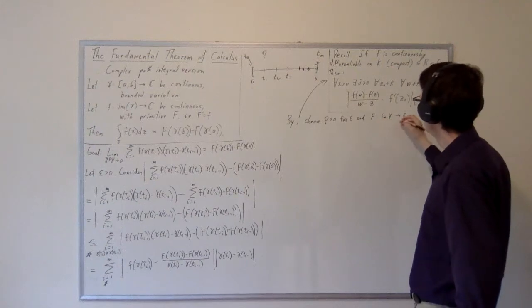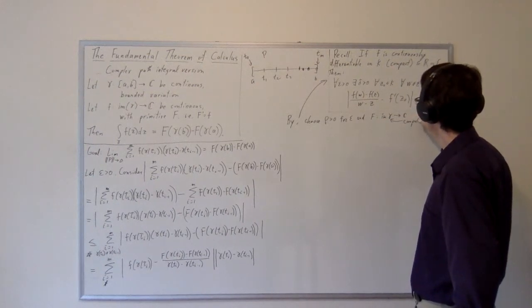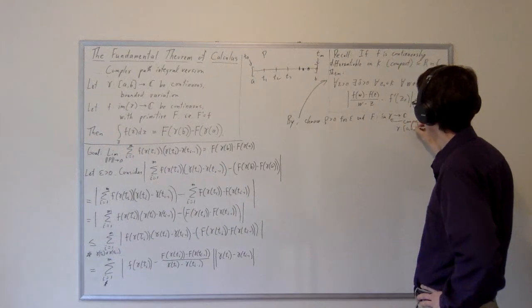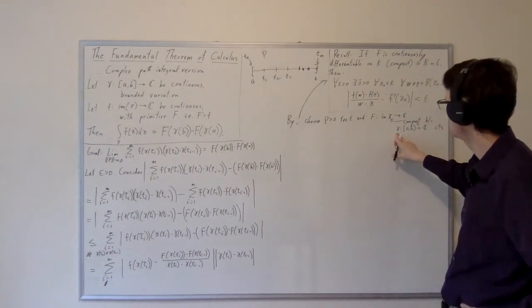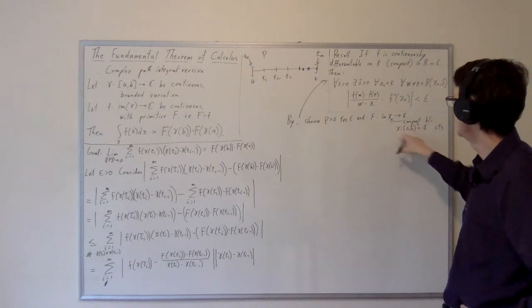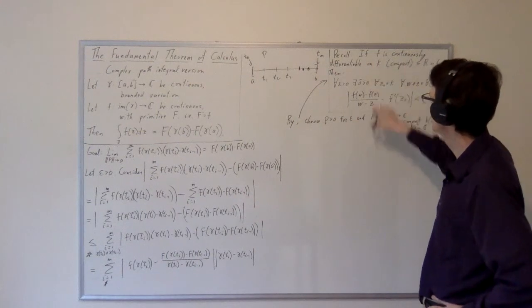The image of gamma is compact here, for a combination of reasons, because gamma maps [a, b] to C and is continuous. So if gamma is a continuous function and its domain is compact, a closed interval, then its image will be compact.